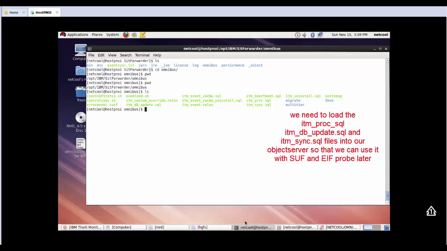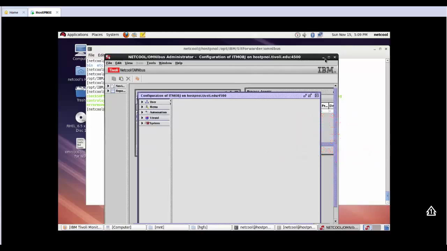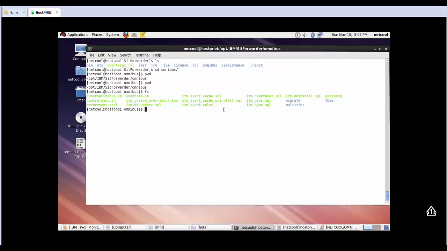So I have an object server already up and running. The name of my object server is called ITM OBJ. So what I want to do is I want to update some of the procedures, databases, and schemas with some of these files. So let's do that.